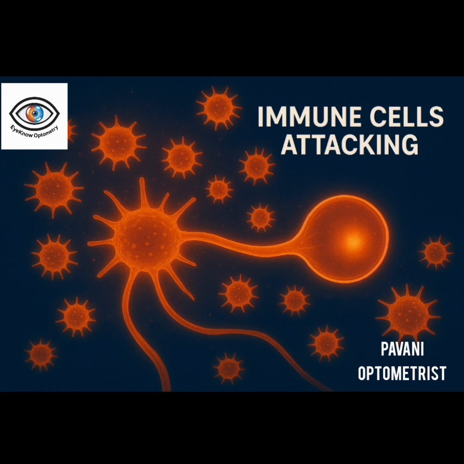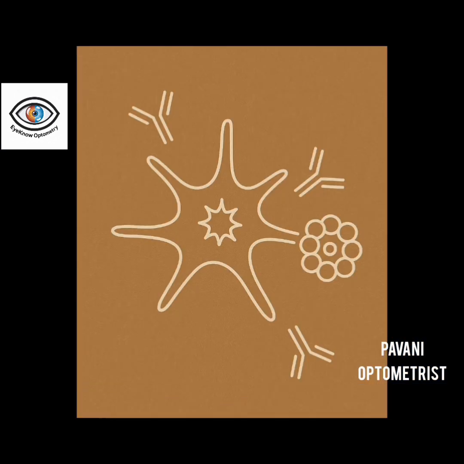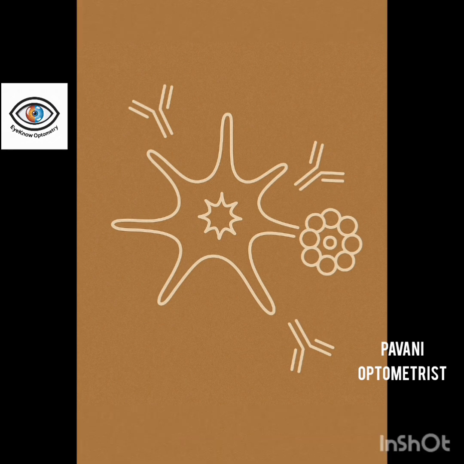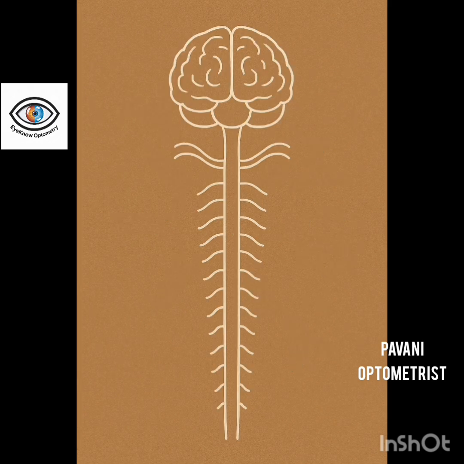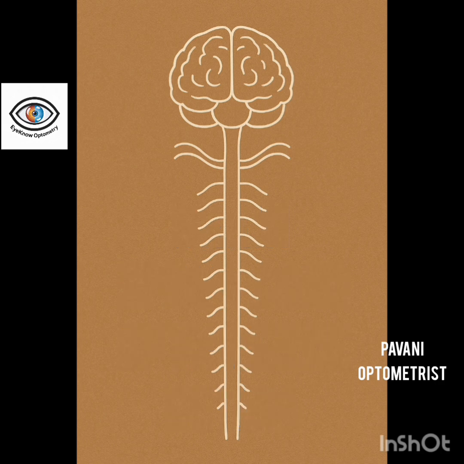Coming to the etiology, it is of autoimmune origin, where antibodies are produced against aquaporin-4 water channels in astrocytes. These astrocytes are a type of glial cell, which are supporting cells present in the central nervous system, and are star shaped. That's why we call them astrocyte cells, which support the neurons and maintain the environment around them. These are mainly found in the brain, spinal cord, optic nerve and retina.